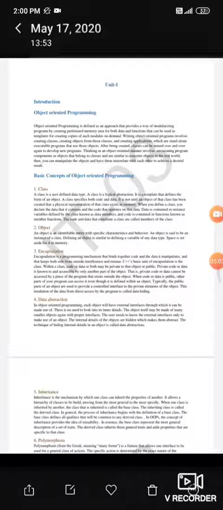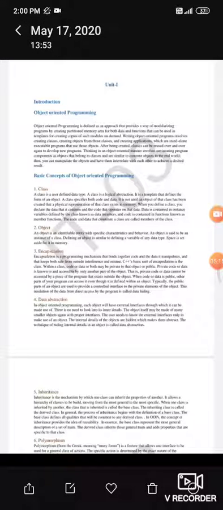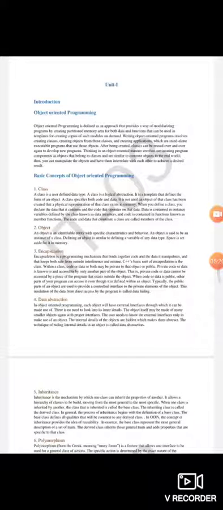So a class specifies both code and data. It is not until an object is created that the physical representation of the class exists in memory. Whatever class we create in the system has a copy created in storage. From storage it retrieves the data, processes the information, and gives the feedback